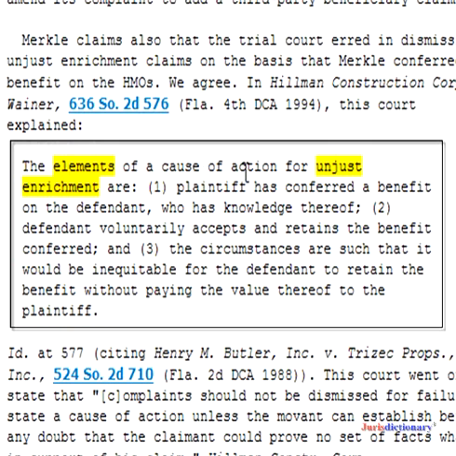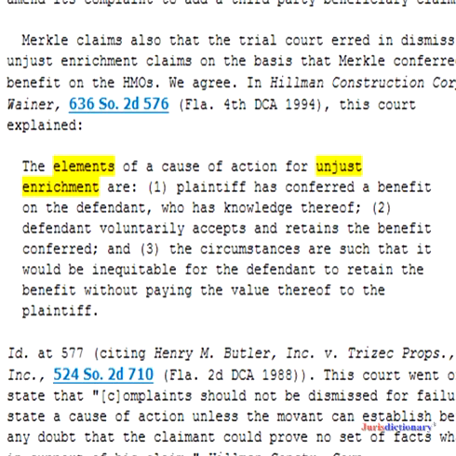The elements of a cause of action for unjust enrichment are: plaintiff has conferred a benefit on the defendant who has knowledge thereof, defendant voluntarily accepts and retains the benefit conferred, and the circumstances are such that it would be inequitable for the defendant to retain the benefit without paying the value thereof to the plaintiff.